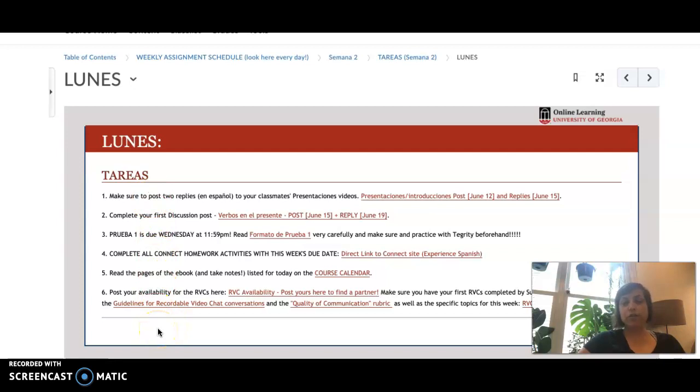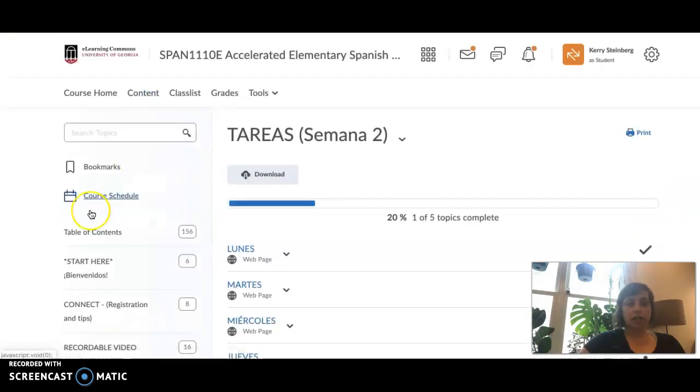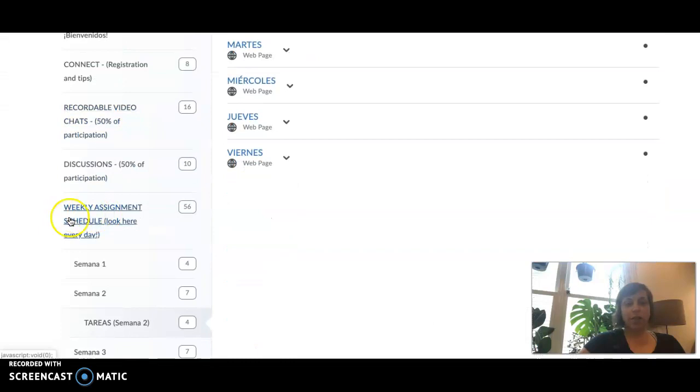You want to follow this weekly assignment schedule very carefully so that you know when to turn in all your assignments. There's also the course calendar, which was in the Start Here module, that also tells you day to day what you need to accomplish. So make sure to click on the weekly assignment schedule every single day.